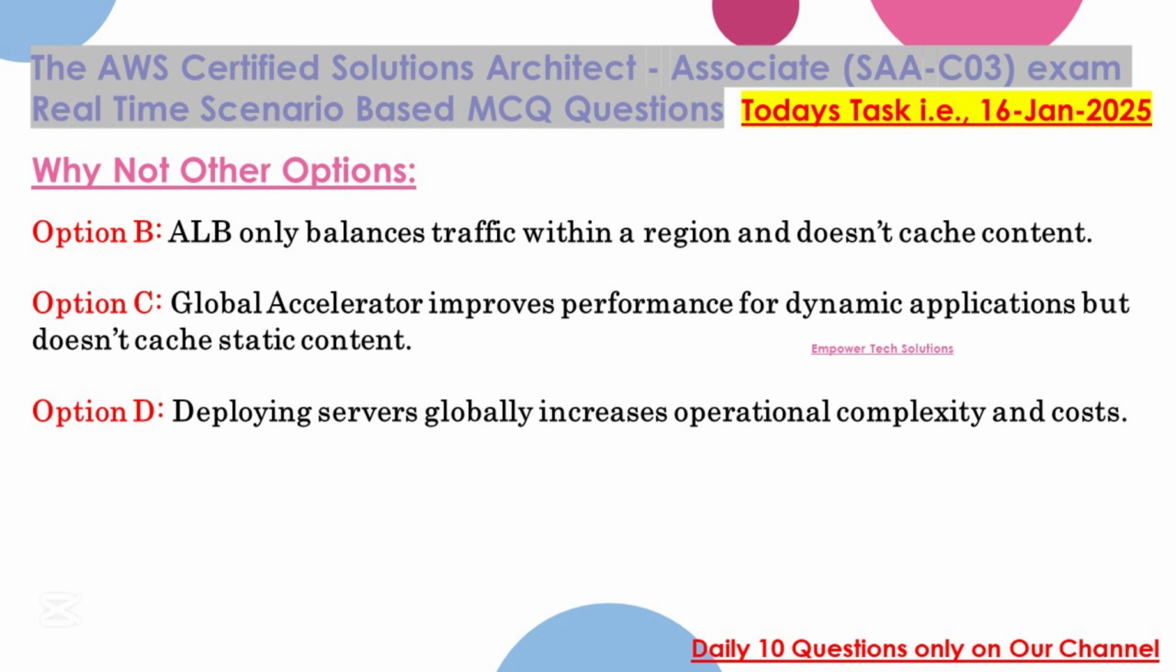Why not other options? Option B. ALB only balances traffic within a region and doesn't cache content. Option C. Global Accelerator improves performance for dynamic applications but doesn't cache static content. Option D. Deploying servers globally increases operational complexity and costs.